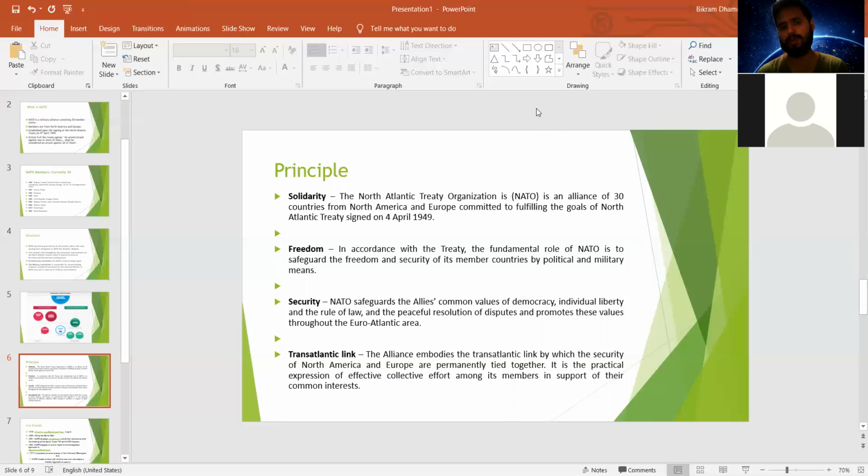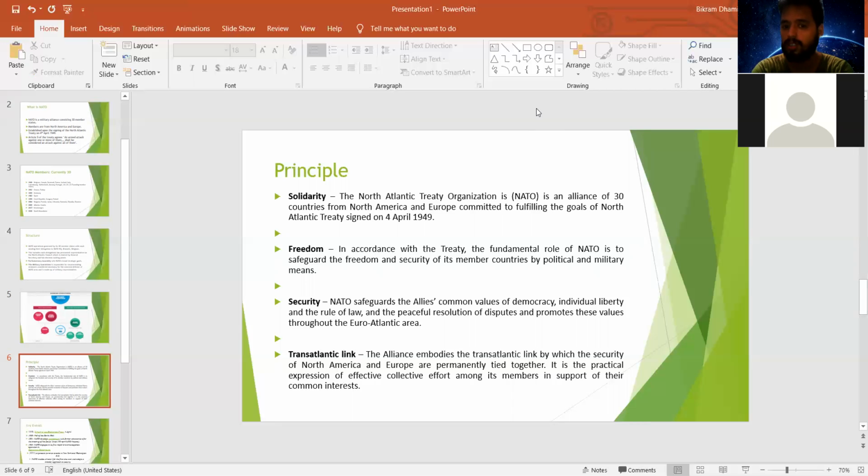The second principle held by this organization is the principle of freedom. In accordance with the treaty, the fundamental role of NATO is to safeguard the freedom and security of its member countries by political and military means. So this NATO organization seeks the freedom of these 30 member states.